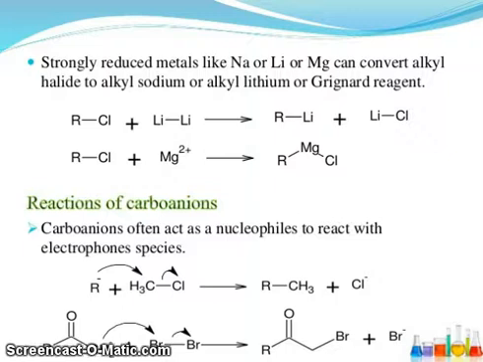The reactions of carbanions. Carbanions often act as nucleophiles to react with electrophilic species. You can see here R minus attacks carbon, and meanwhile the carbon-Cl bond dissociates. Here RCOCH2 minus attacks bromine, and you can see bromide ion formation.